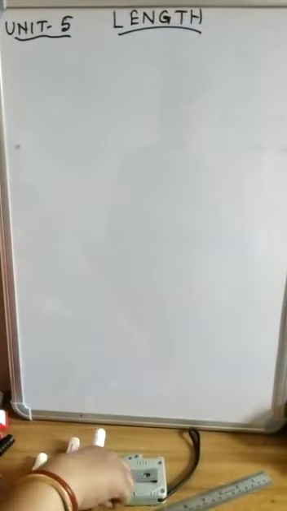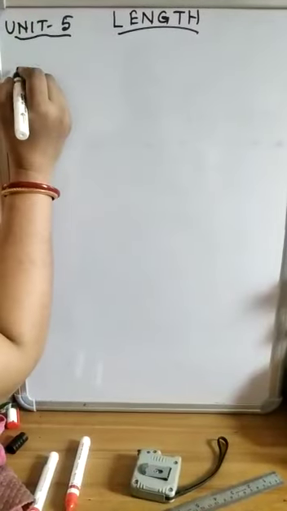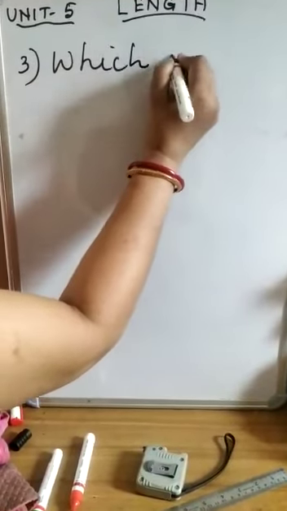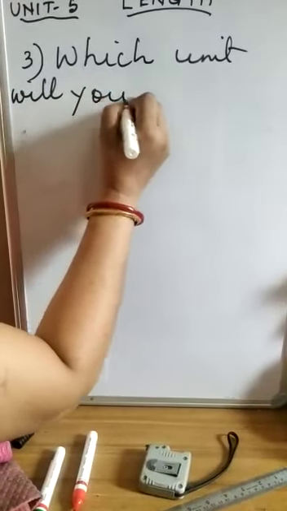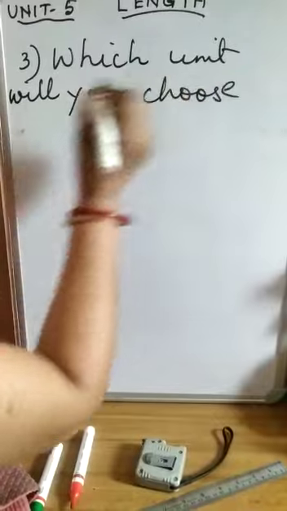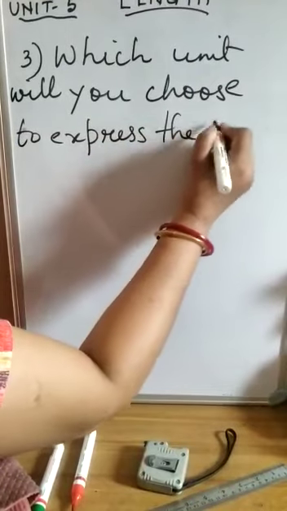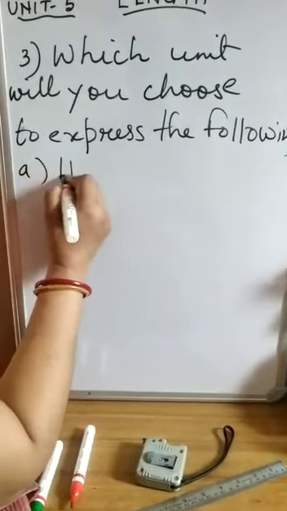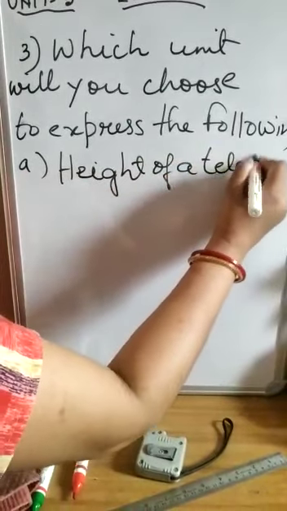Now next, you have to tell which unit is used in order to measure all these things. When we express these things, which unit is used? So come to question number 3. Which unit will you choose to express the following? First, the height of a telephone pole.